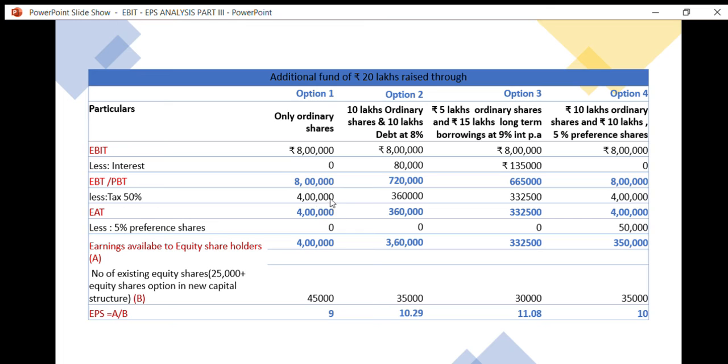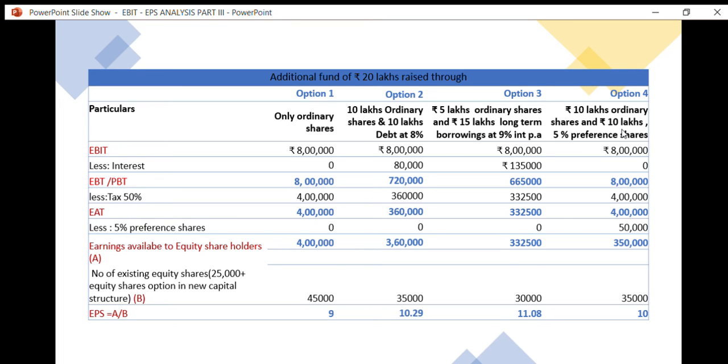So here preference dividend is nil, and the second option also preference dividend is nil, and the third option also preference dividend is nil, because the combination of long-term sources used under option 2 and option 3 is equity and debt.